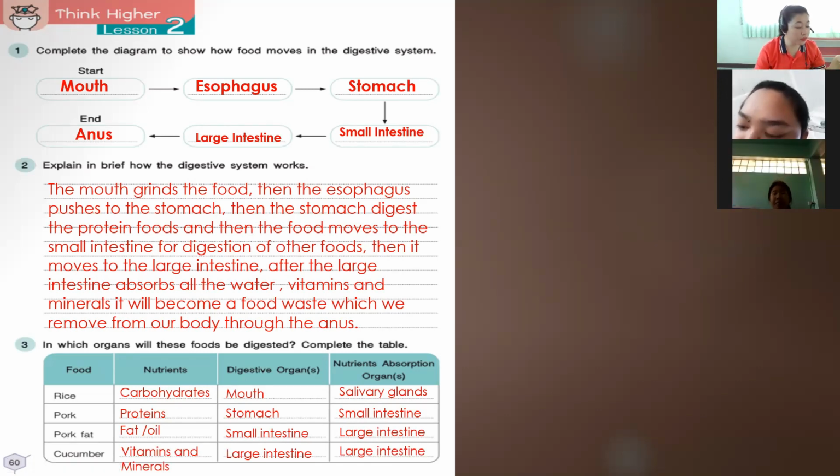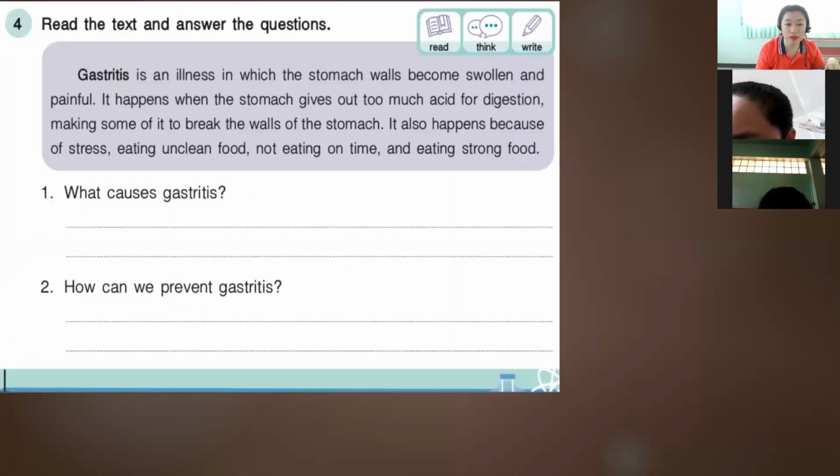Okay, so let's proceed to page 61. We have exercise number 4. Read the text and answer the question. Gastritis is an illness in which the stomach walls become swollen and painful. It happens when the stomach gives out too much acid for digestion, making some of it break the walls of the stomach. It also happens because of stress, eating unclean food, not eating on time, and eating strong food.